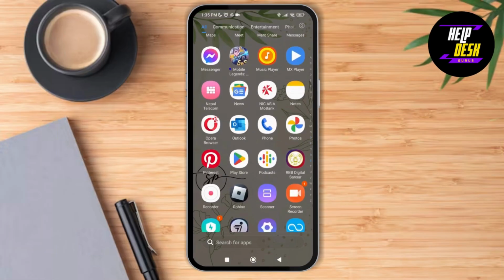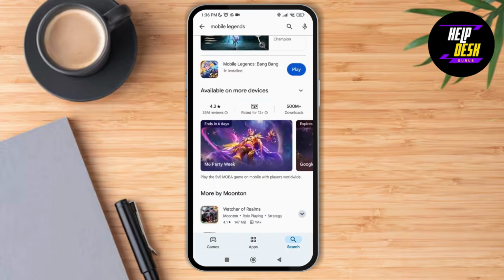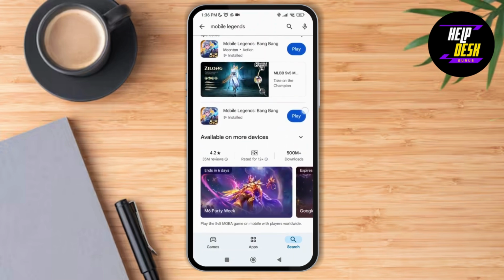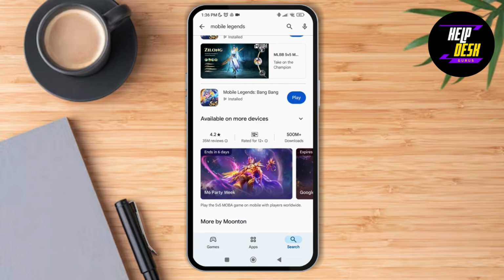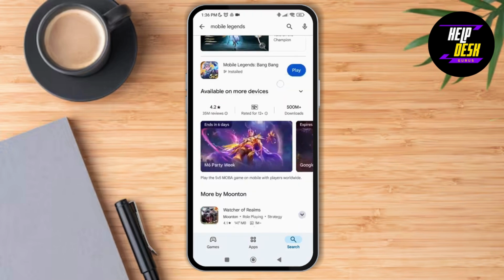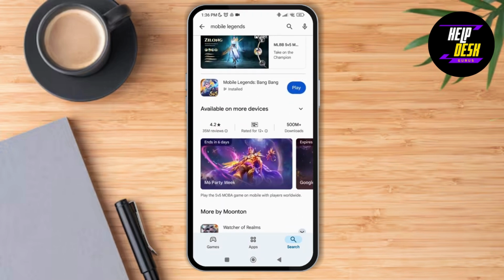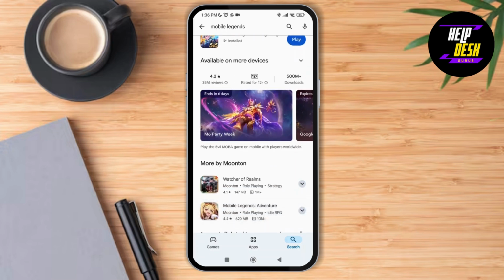So first of all, open the Play Store application on your device and search for Mobile Legends. Make sure that you have the updated version of the Mobile Legends application. As you can see on the screen, there is no option of update over here, which means we have the latest version of the Mobile Legends application.